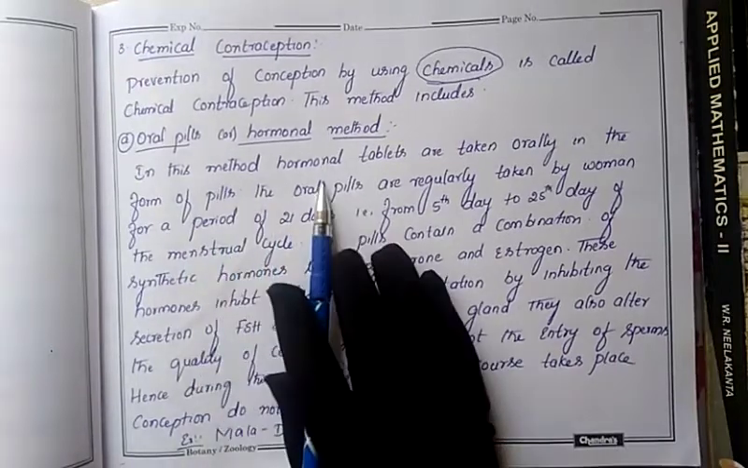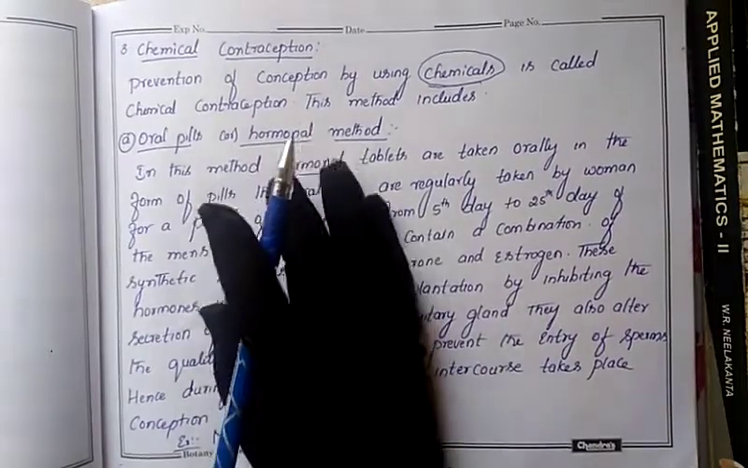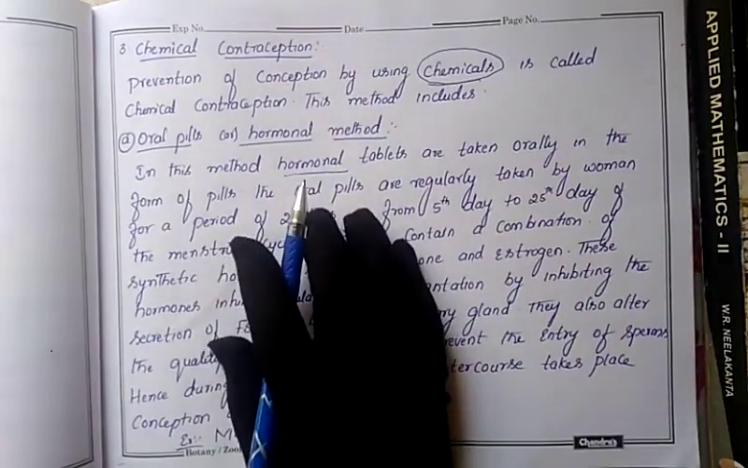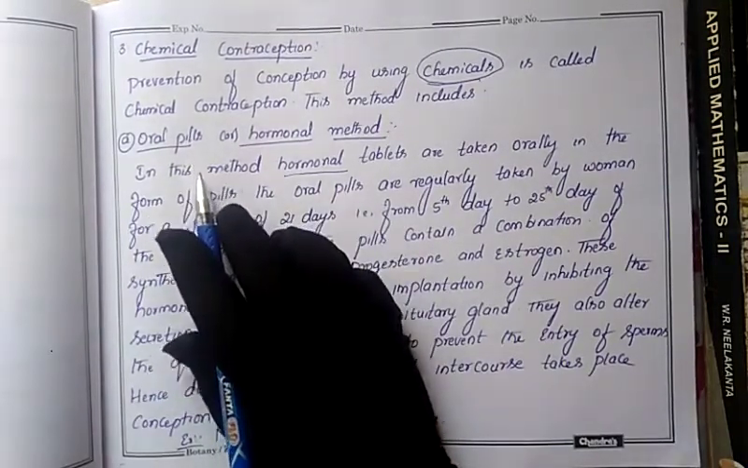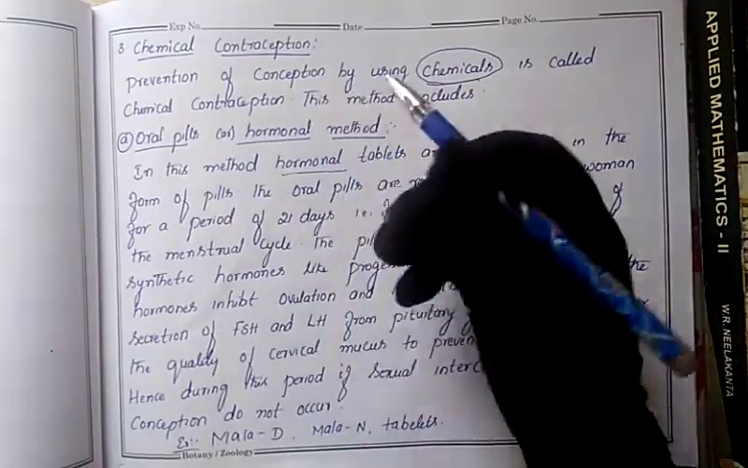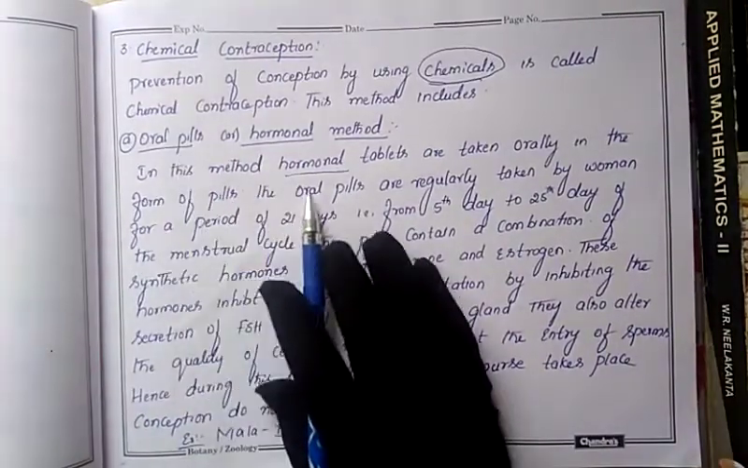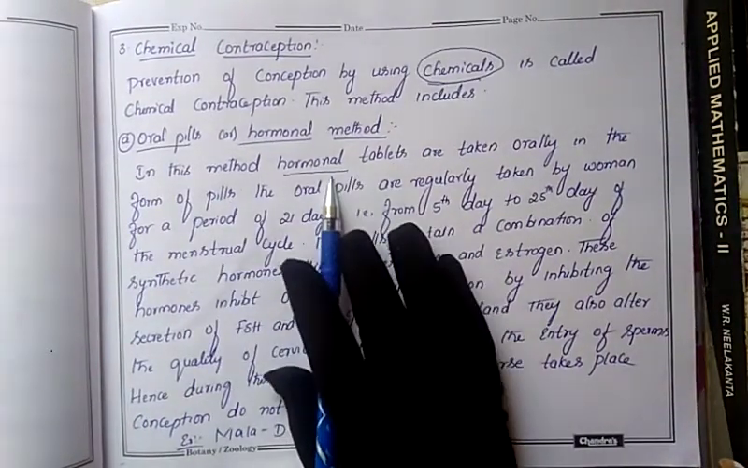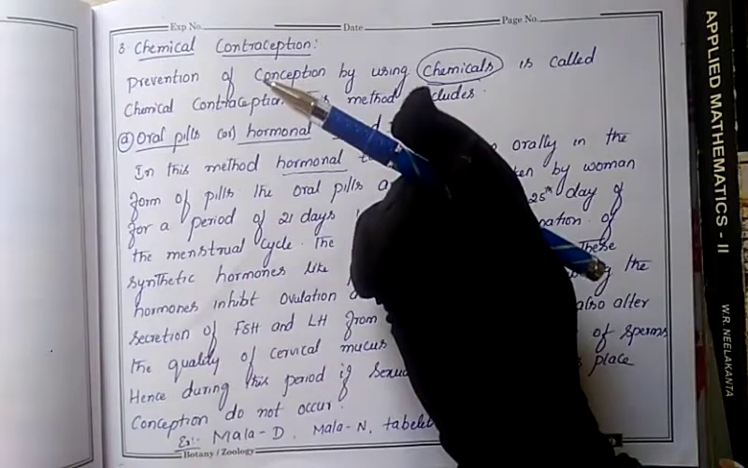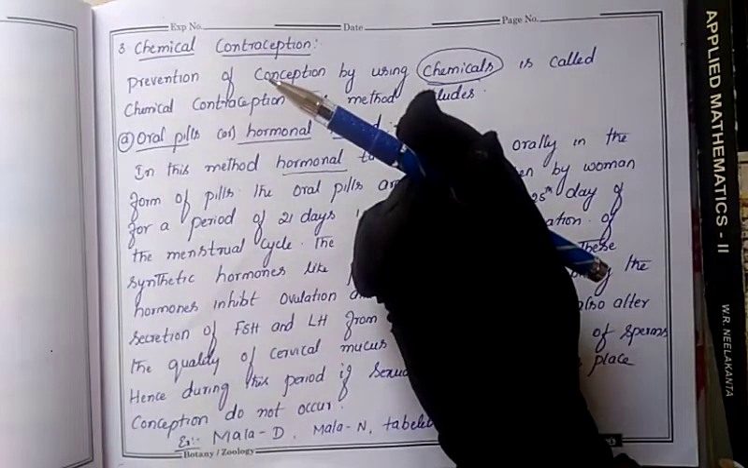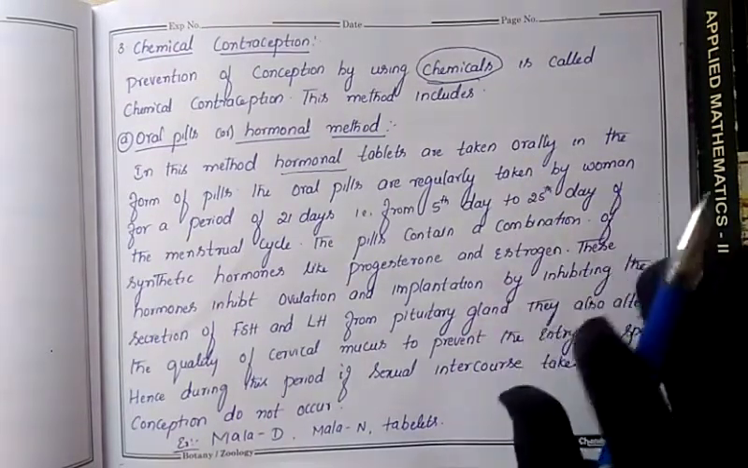The tablets contain hormones because the menstrual cycle takes place in the female body due to the influence of hormones only. So artificially prepared hormones are put into these oral pills. Oral pills means we take them orally into our body, swallowing the pills with the help of water. That's why we call it oral. It is not given in the form of an injection or any other way.